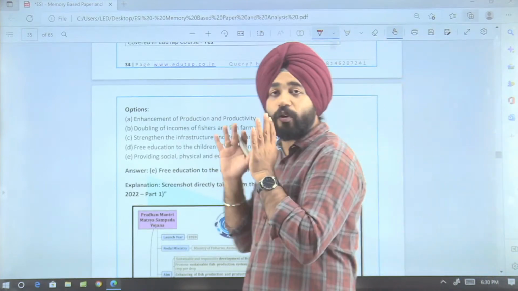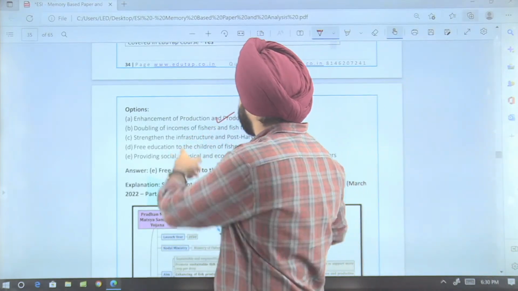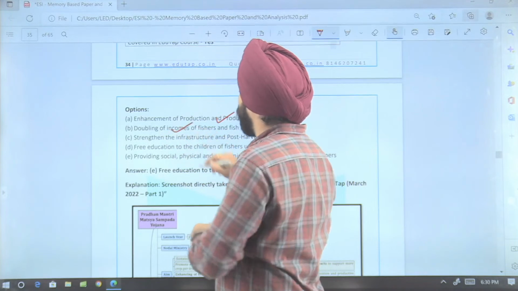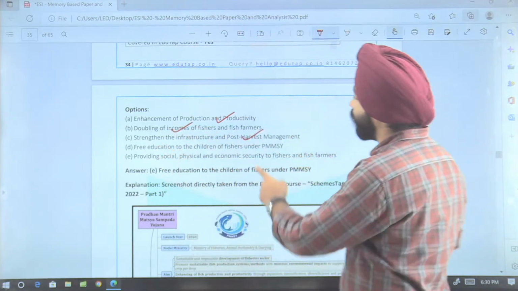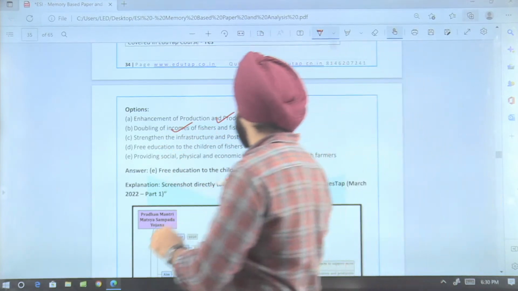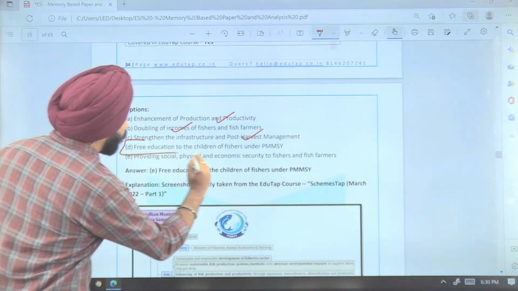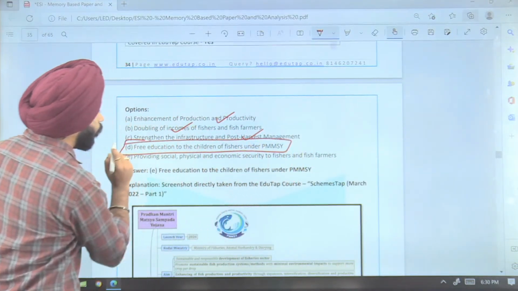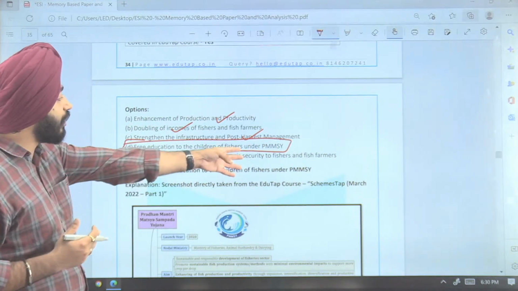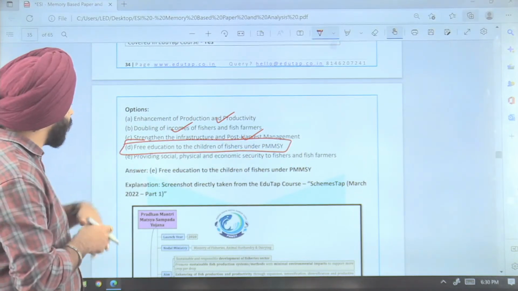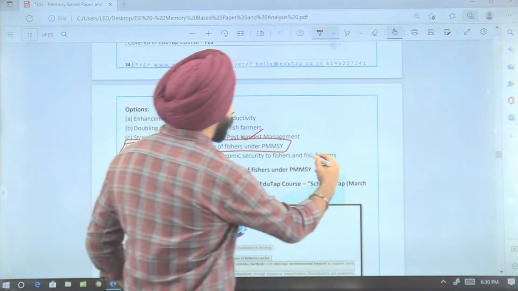Now see, if you look at the basic understanding: enhancement of production and productivity, doubling of farmers' income, strengthening the infrastructure and post-harvest losses. Now see this statement, free education to the children will be provided under the Pradhan Mantri Matsya Sampada Yojana. Then there is social, physical and security to fishers and farmers.